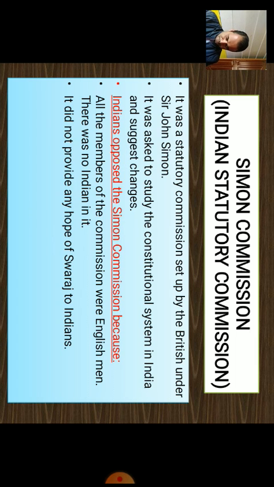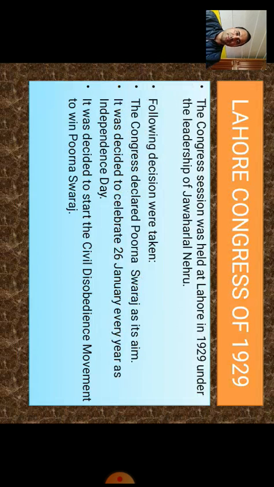Now, after the Simon Commission was opposed, immediately what happened? The Congress called a conference in the year 1929, which came to be known as the Lahore Congress of 1929. So the Lahore Congress has a significant role, and very important and crucial decisions were taken.